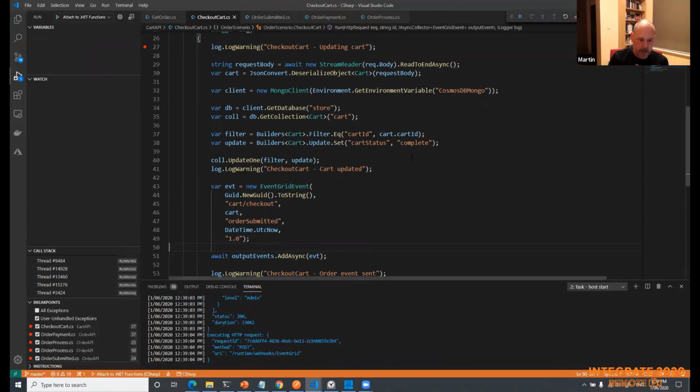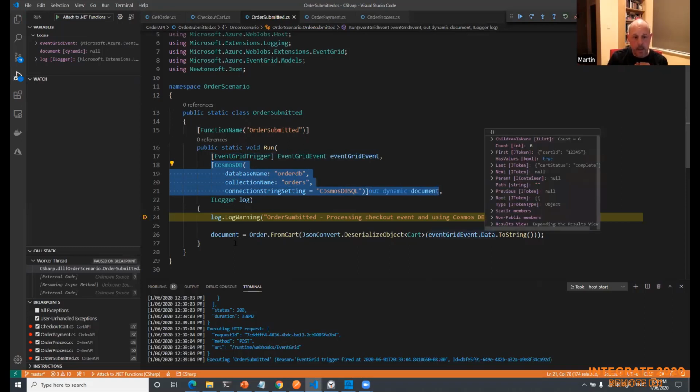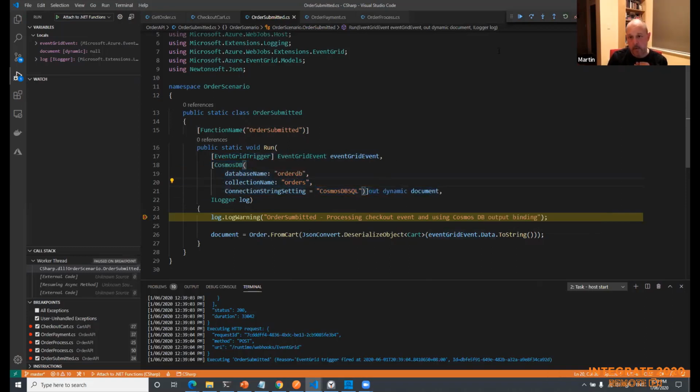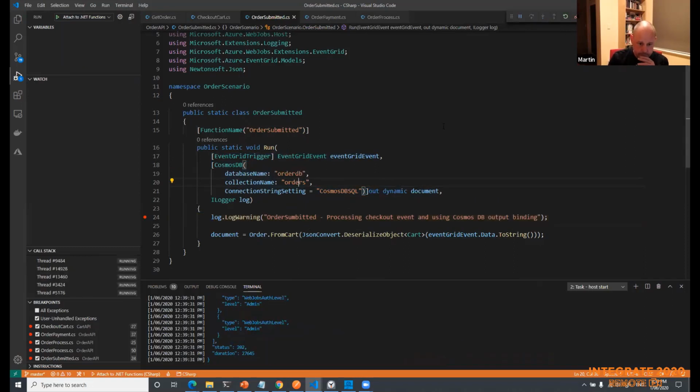so this is my checkout cart service. It's now coming to my next service, which is an order submitted service. So here I'm using the event grid trigger, because remember I sent that to an event grid topic. So this is subscribed to that particular topic. And I'm then using the Cosmos DB output binding to essentially take the contents of my record that I sent through my cart and push it out to my orders table in Cosmos DB. So we'll just do that.